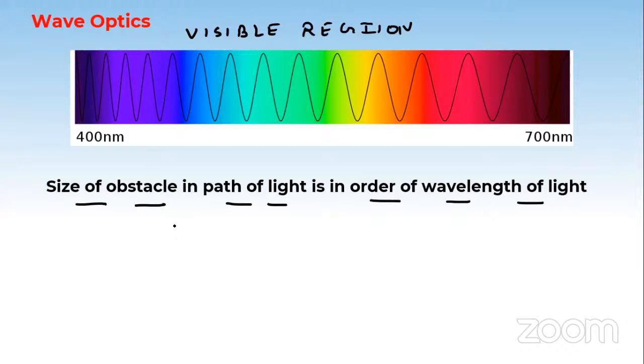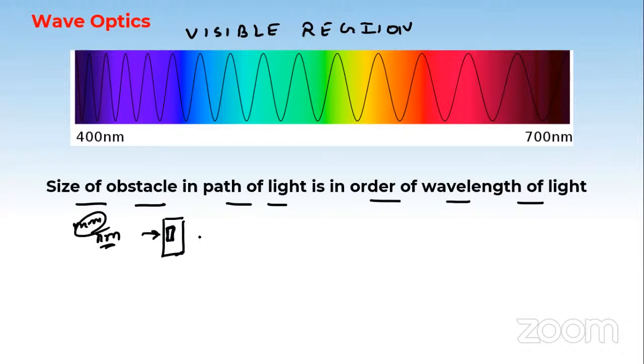Suppose, students, you take a cardboard with a pinhole in it. There is a cardboard and some slits. What are these? These are gaps in the cardboard having a width in nanometers or millimeters.